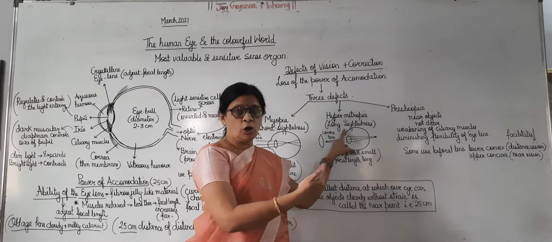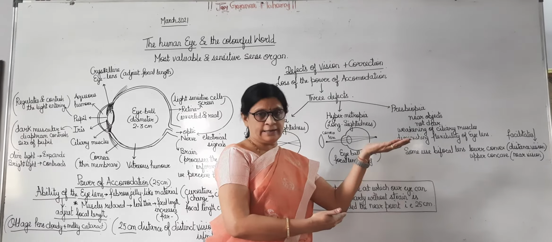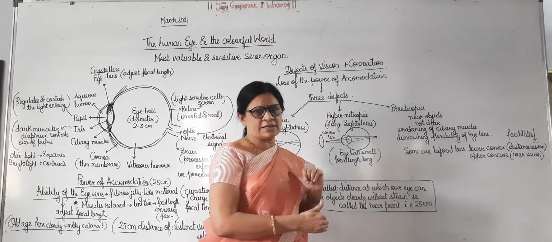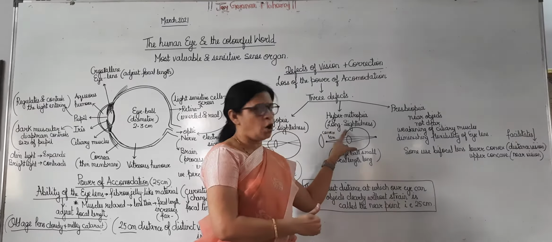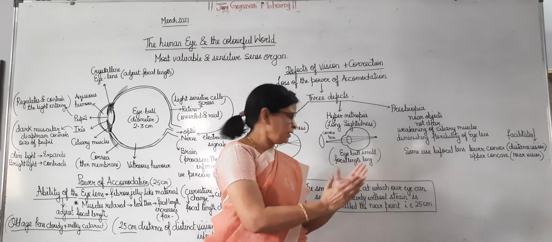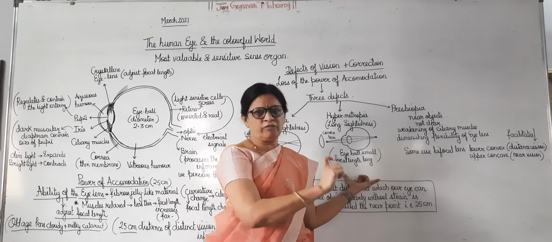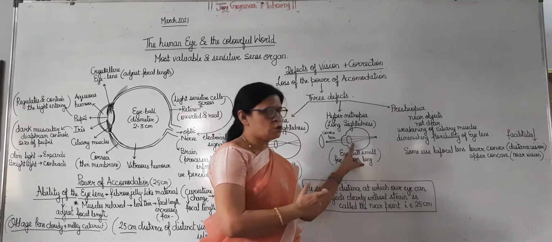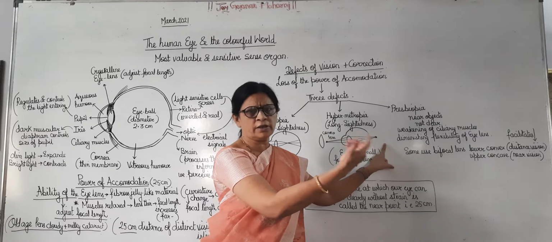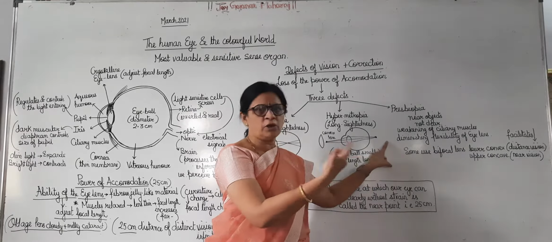Then the next is hypermetropia. Hypermetropia means long sightedness. In long sightedness, we can see far away objects very clearly, but we cannot see near objects clearly. Here the eyeball becomes small and the focal length becomes very long. Therefore the image of any object is formed beyond the retina. It should be formed on the retina, but it is formed beyond the retina.